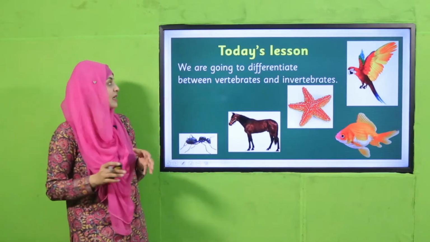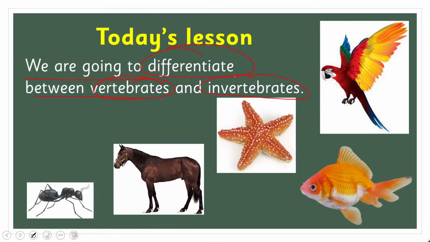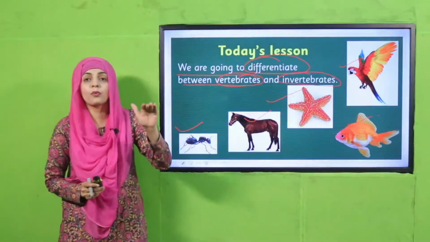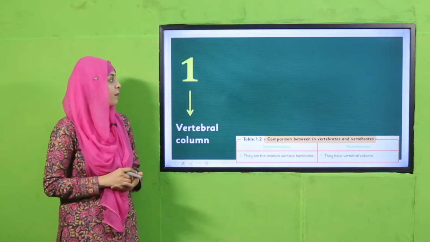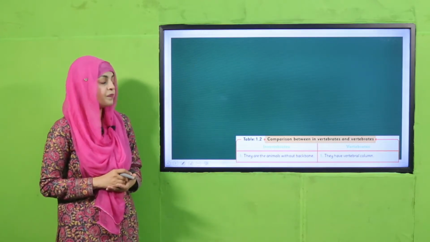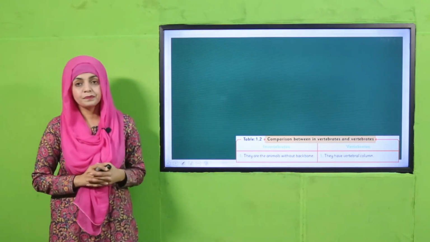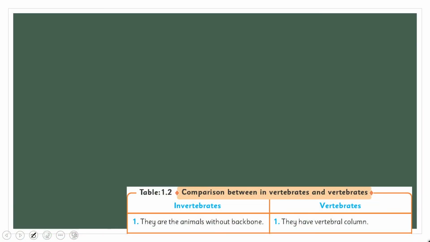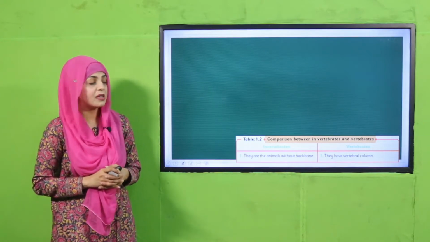So my dear students, today's lesson is that we are going to differentiate between vertebrates and invertebrates. Here on your screen, you can see a lot of vertebrates and invertebrates. Invertebrate, invertebrate, vertebrate, vertebrate, and vertebrate. So vertebrate means backbone present, and invertebrate means backbone absent. Now quickly open the page in your book where there is a comparison between vertebrates and invertebrates. I hope all of you have opened the page in chapter number 1.